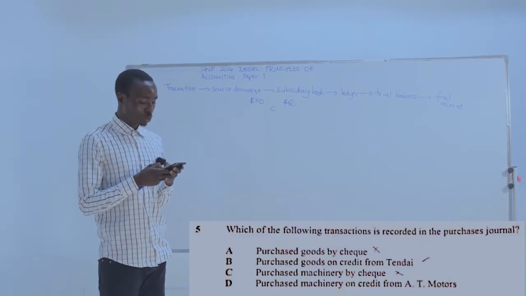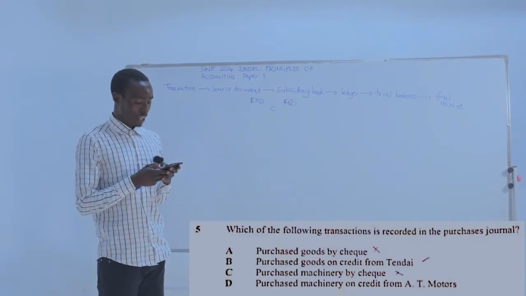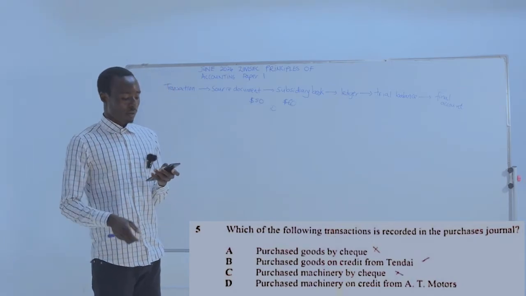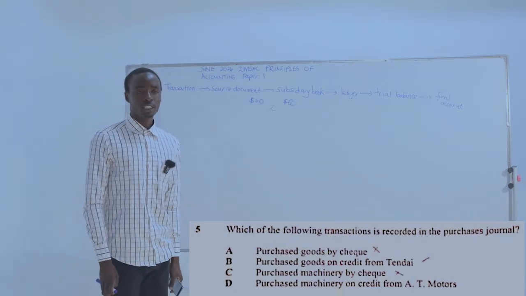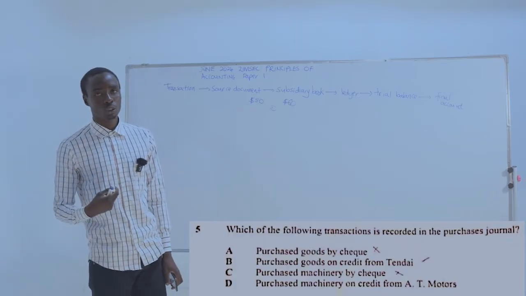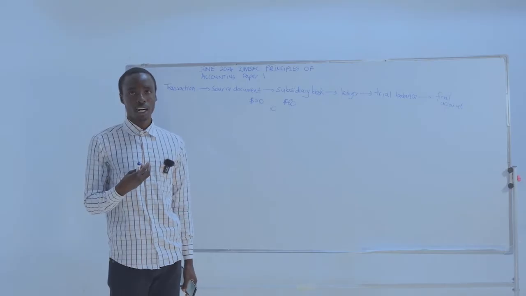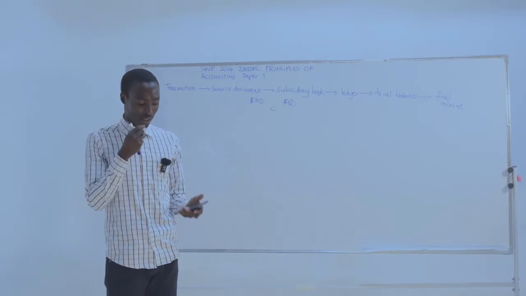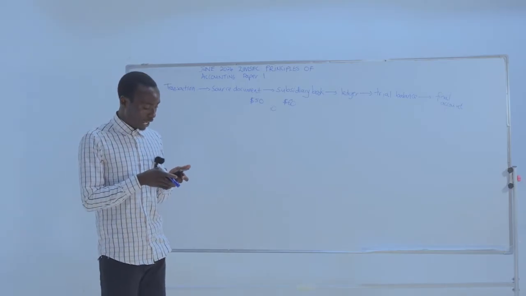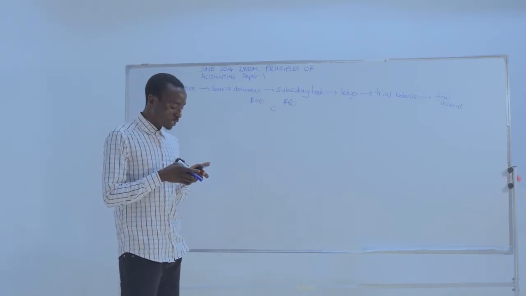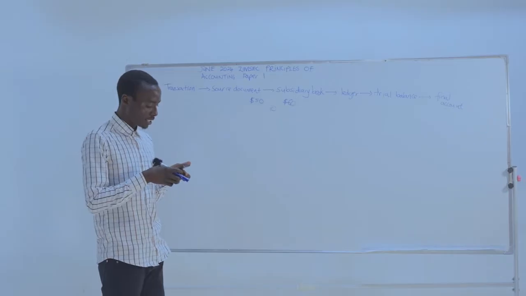B, purchased goods on credit from Tendai, which is the correct answer because we have said purchase journal is a book of original entry that is used to record goods which have been bought on credit by the business. So our answer is B, purchased goods on credit from Tendai. That is our answer.